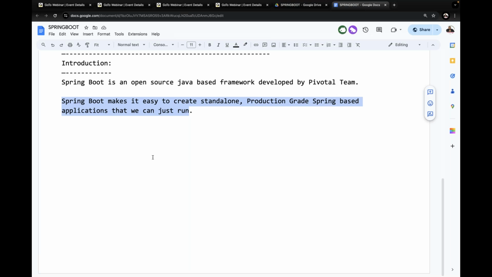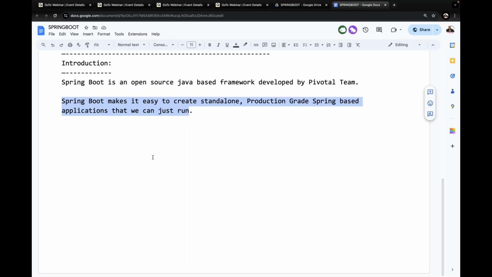Later I'll come back to this point. Standalone, production grade Spring based applications. What is the meaning of production grade actually? Production grade in the sense, if the project is in the development part only, only development concentration is going to happen, and then metrics or health checks are not going to be added. But if you prepare a project along with health checks and metrics, meaning whether the servers are down or not, how many threads are working, how many connections are available in the pool, all these monitoring tools are going to be added. They are nothing but metrics and health checks.